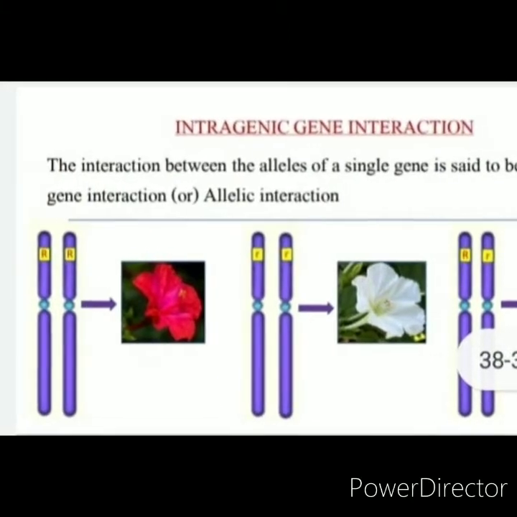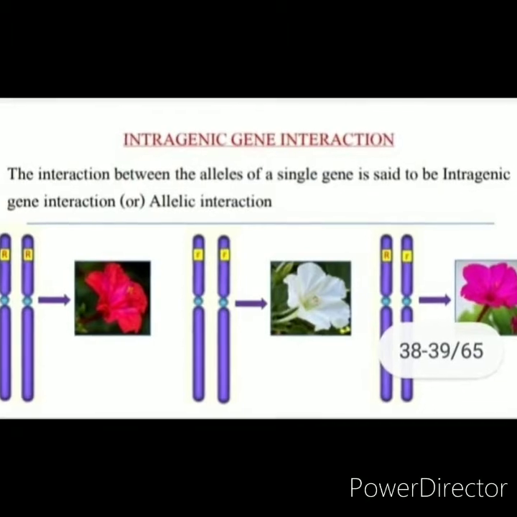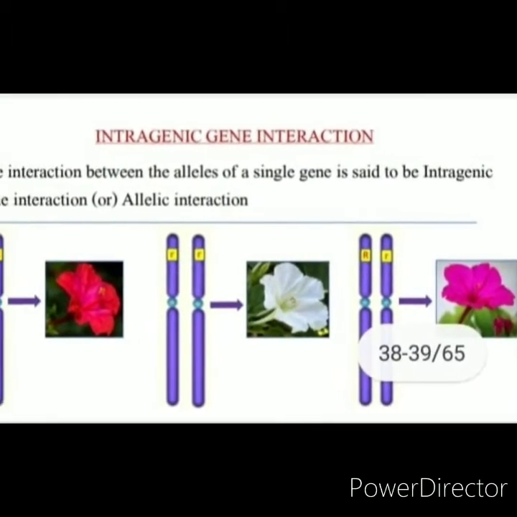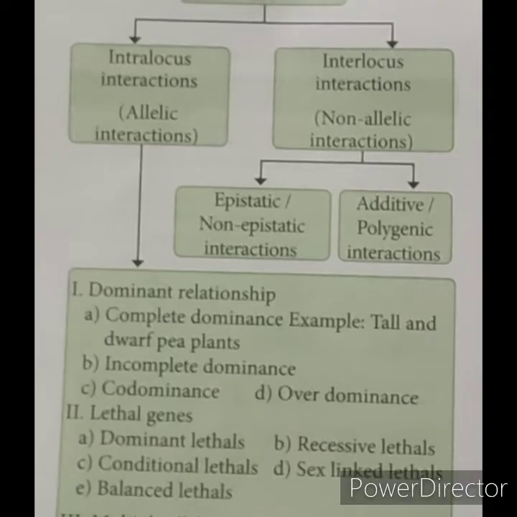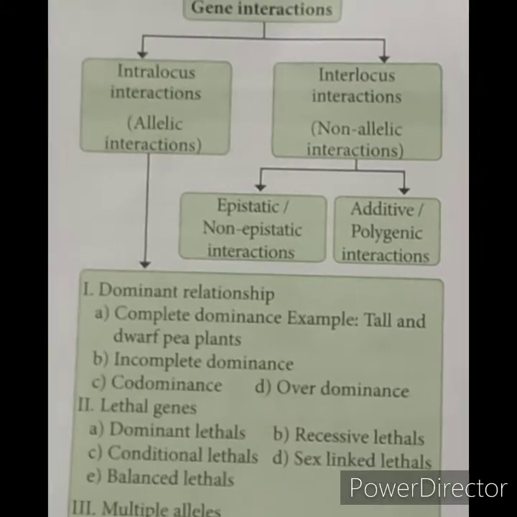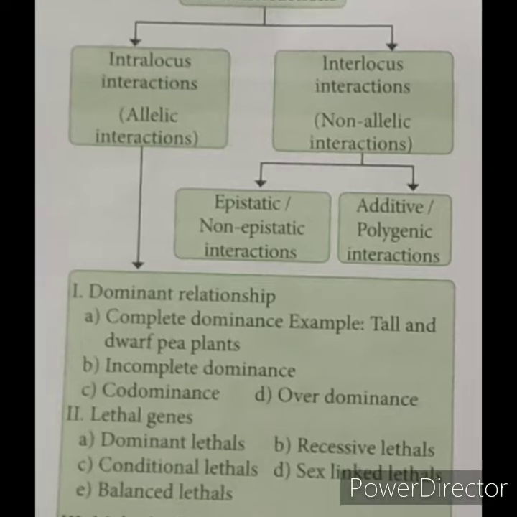Intragenic interactions: intra means within. So interaction takes place between the alleles of the same gene, that is, alleles at the same locus. It includes the following: dominant relationship, lethal genes, and multiple alleles.